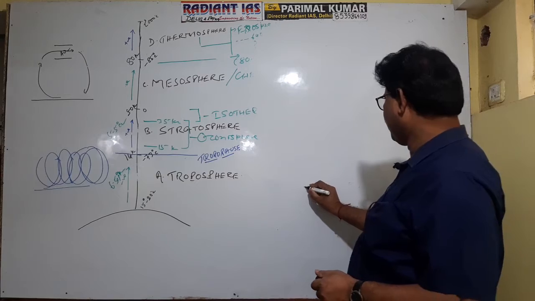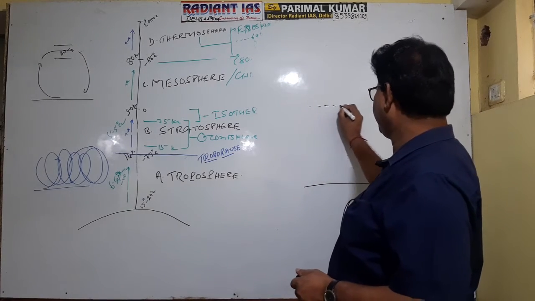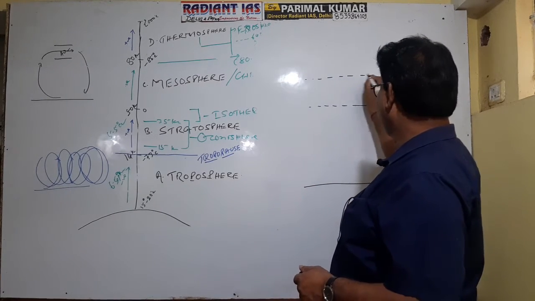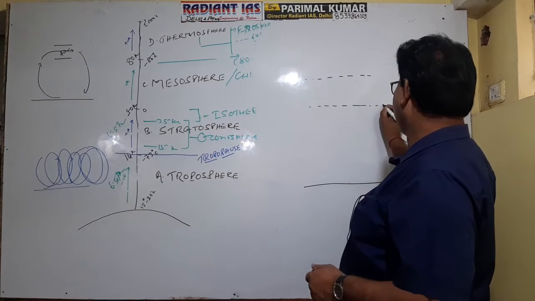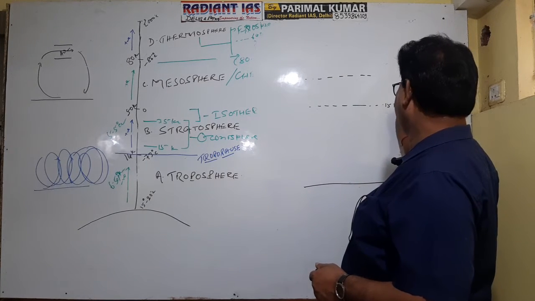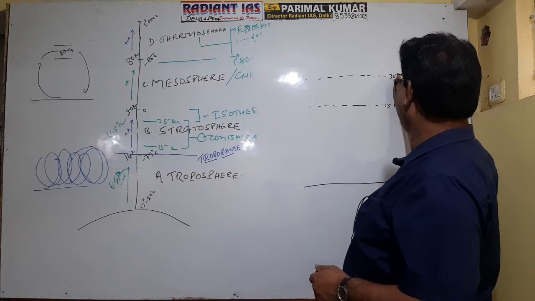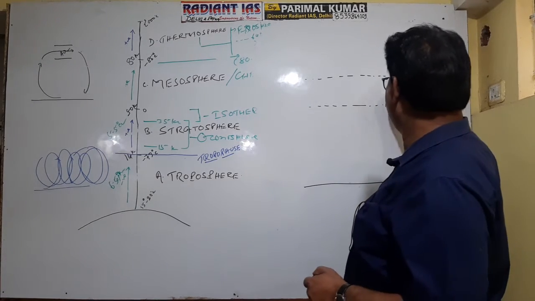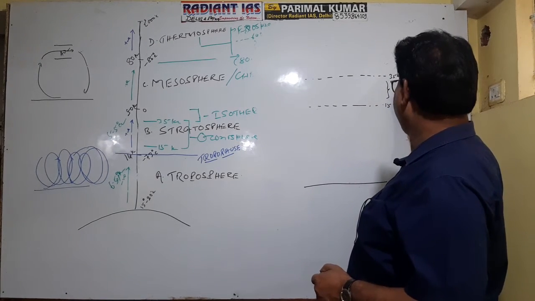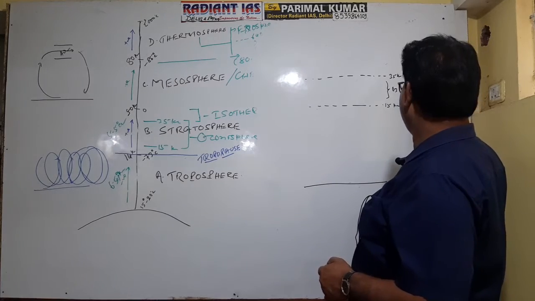Actually, this is the Earth's surface, and the ozonosphere is found between 15 kilometers to 35 kilometers. Here there is a dominance of O3, that's why it is known as the ozonosphere.